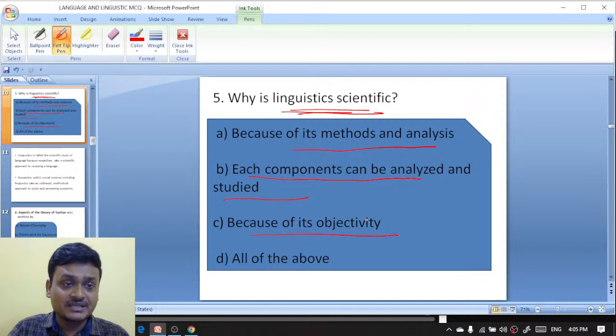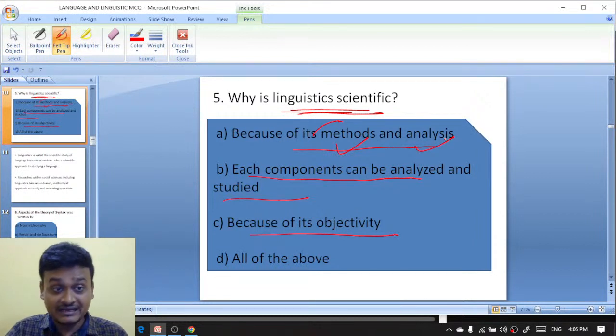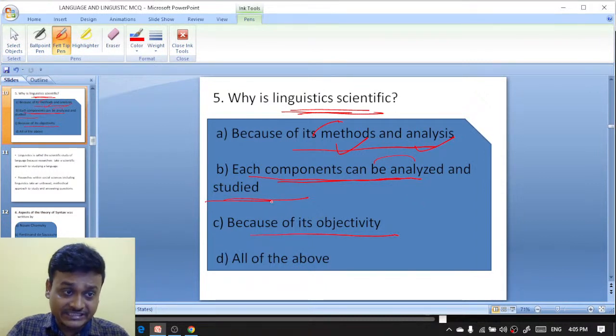Linguistics is methodical, and you can analyze it. It is a scientific analysis. Each component of a sentence or a word in linguistics can be analyzed and studied.